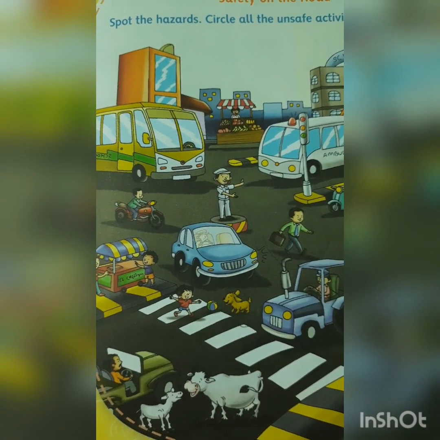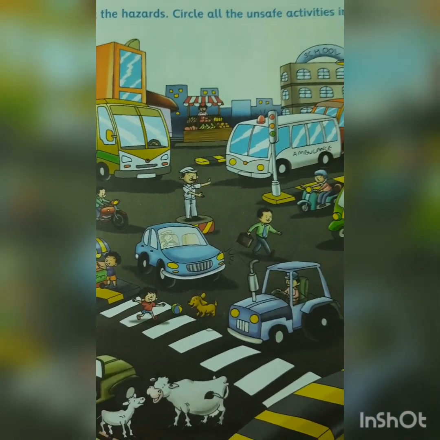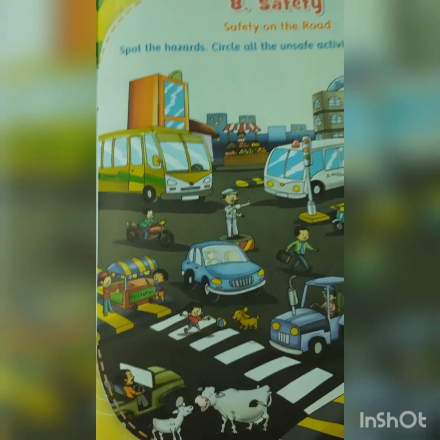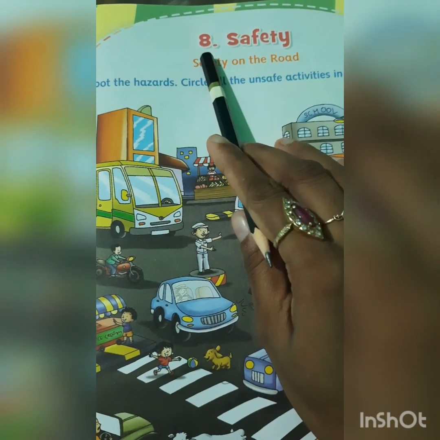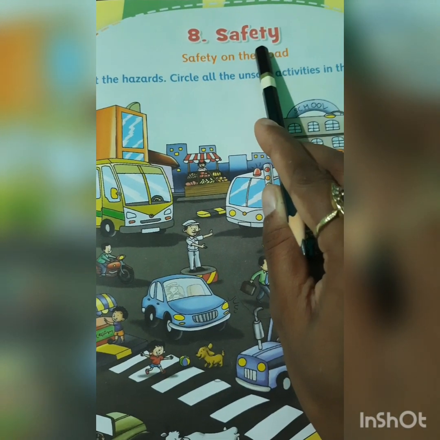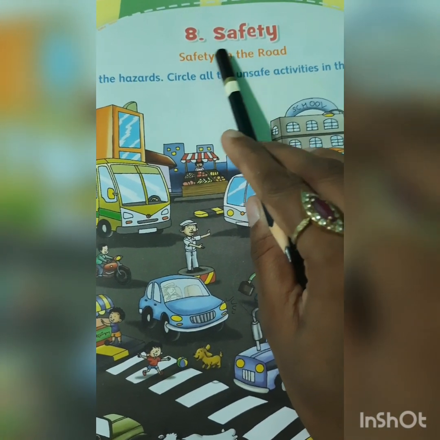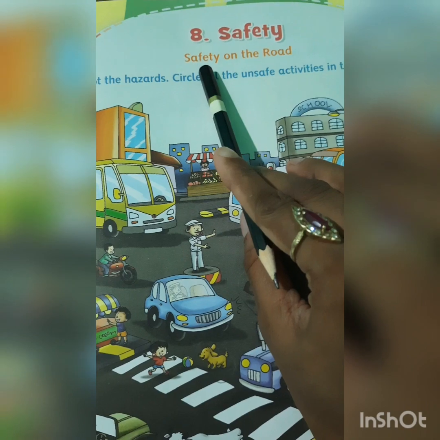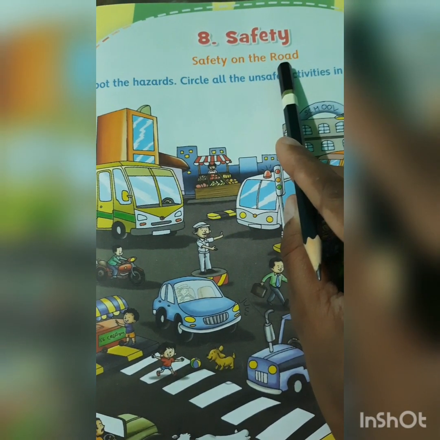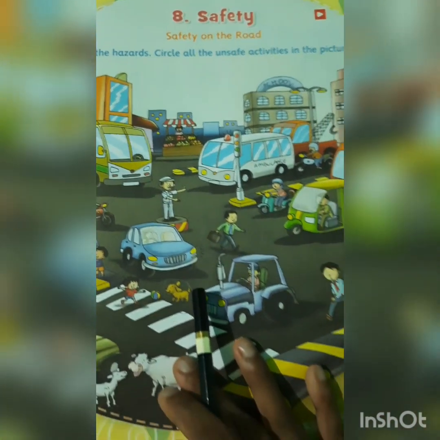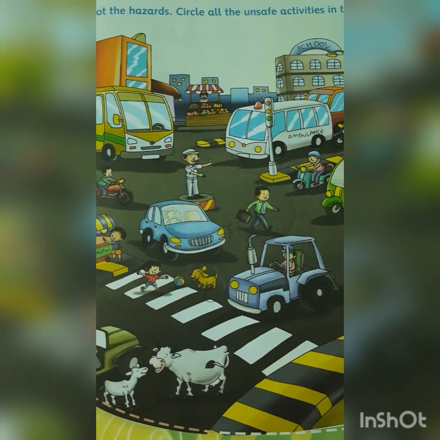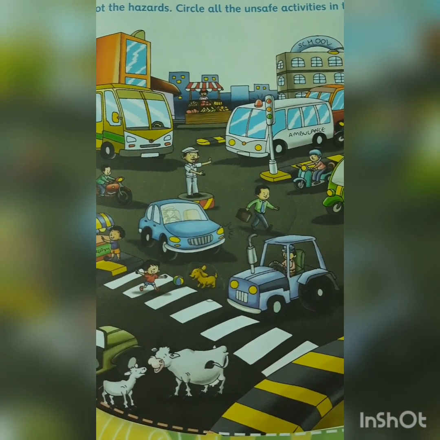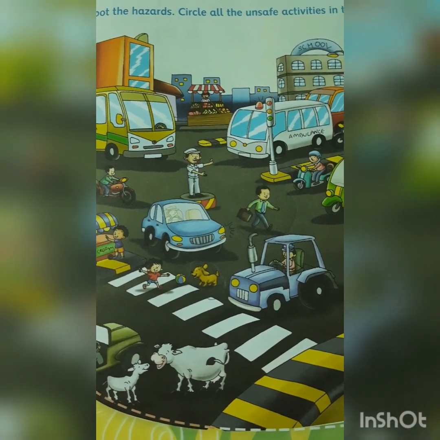Hello kids. So this is our EVS class, and in today's EVS class we are going to do chapter 8, safety. Yes, we are going to do safety on road. Okay, so open up your workbook, page number 23. EVS workbook, page number 23.